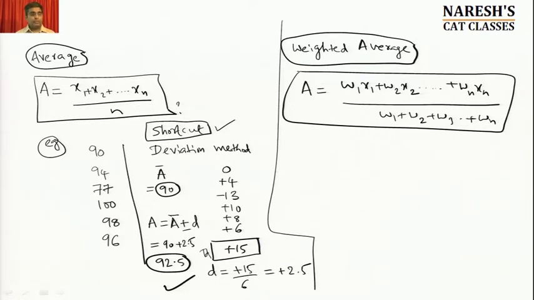We can actually do this weighted average also in the same context as your deviation method. You can apply the deviation method in exactly the same way. It's a very, very powerful method. Now let's see, how do we do a deviation method?